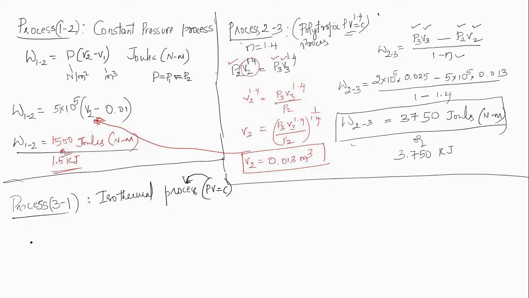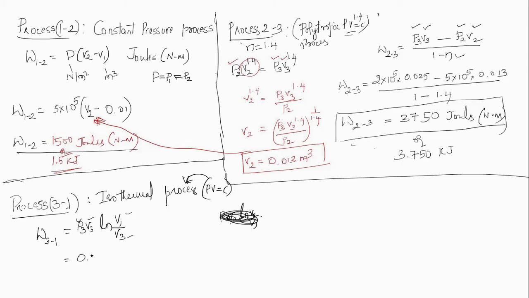And for process 3 to 1, for an isothermal process, W3 to 1, you are writing like this: P1 V1 ln V2 by V1, where 1 is the initial state, 2 is the final state. Here 3 is the initial state and 1 is the final state. Therefore, I will write P3 V3 ln of V1 divided by V3, where V1 is final. Now you should remember this.